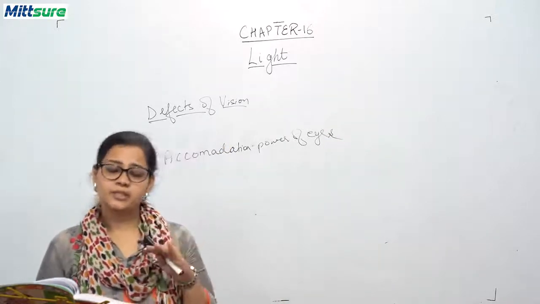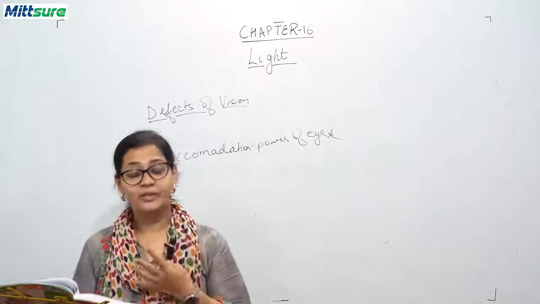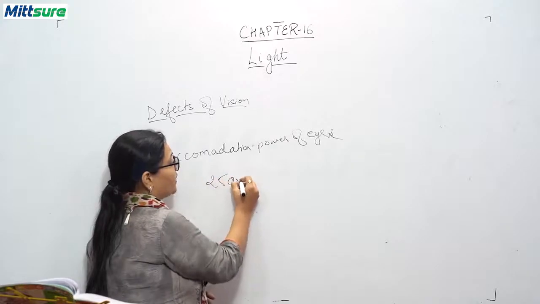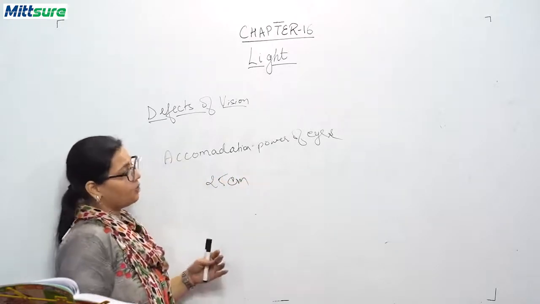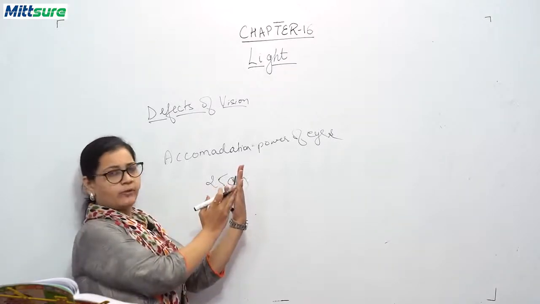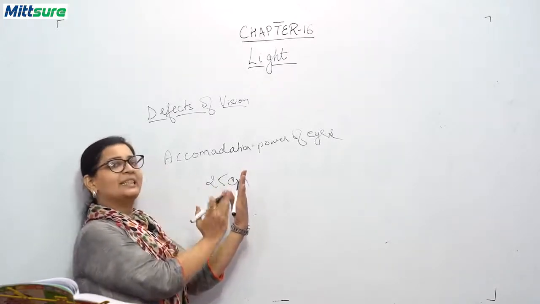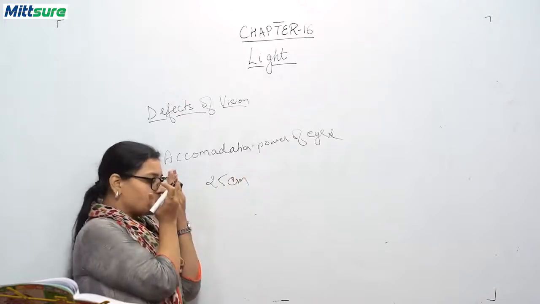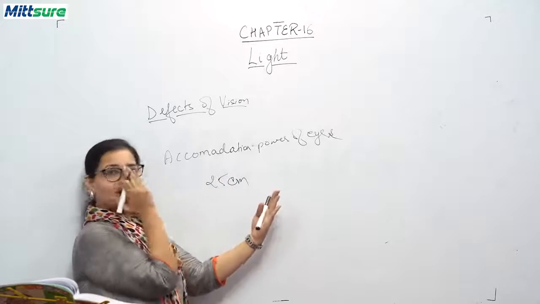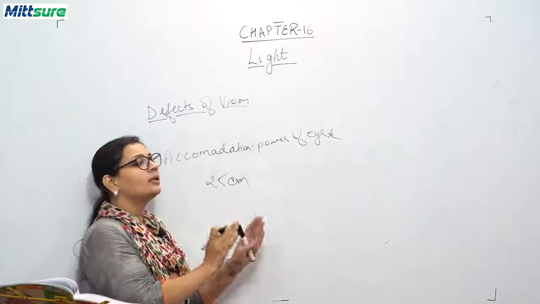The minimum distance at which a normal eye can read clearly without any strain is 25 centimeter. If you keep your book 25 centimeter away, you will be able to read very clearly. It's not necessary to keep your eyes so close. So if your book is 25 centimeter away, then you are able to read the book.